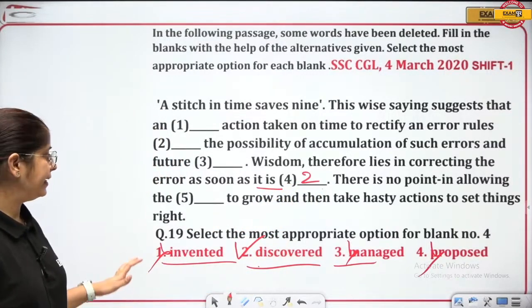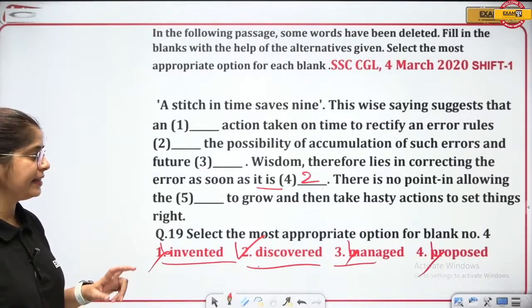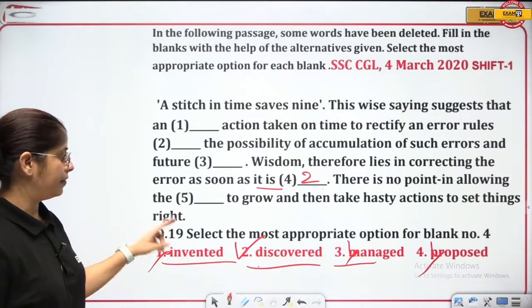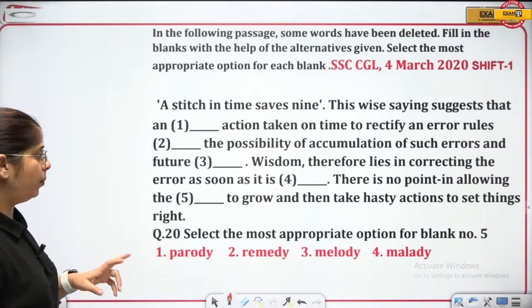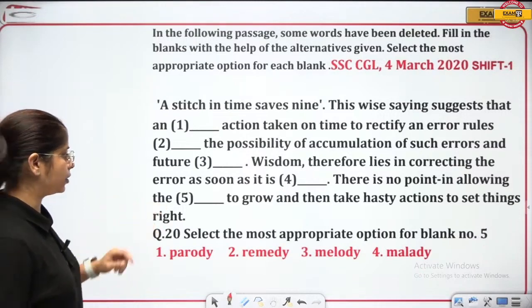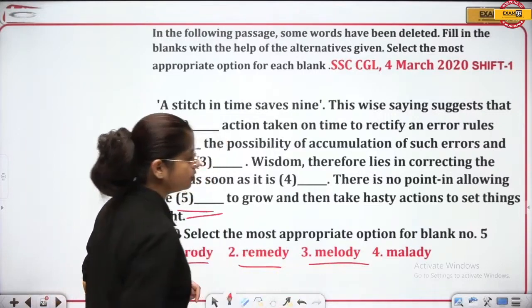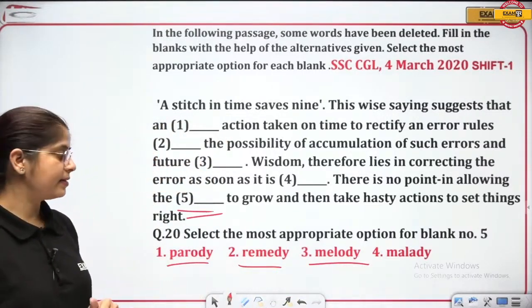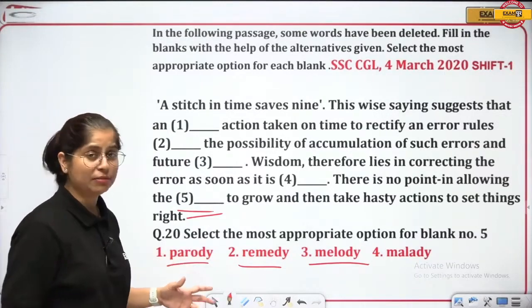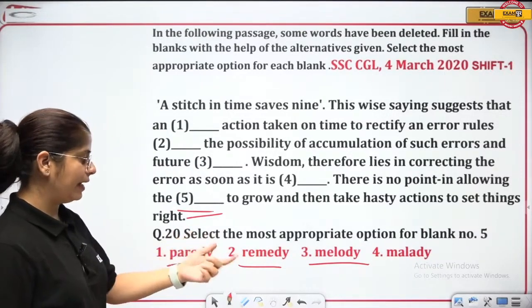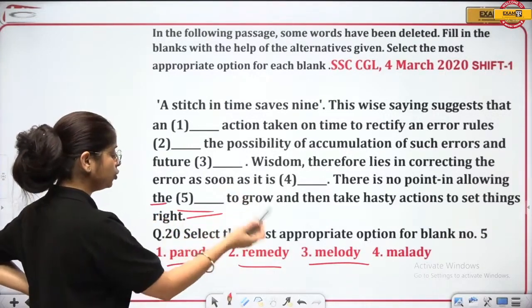There is no point in allowing the dash to grow and then take hasty actions to set things right. So what will be the answer here? Let's see. There is no point in allowing the dash. In allowing the dash, parody, remedy, melody or malady. What will be the answer? Each and every word is sounding like a rhyme. Parody, remedy, melody and malady. So there is no point in allowing the dash to grow.